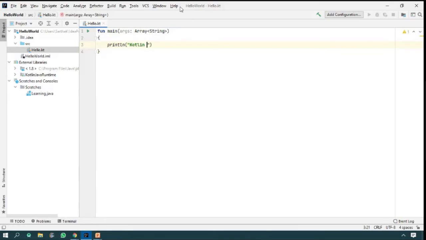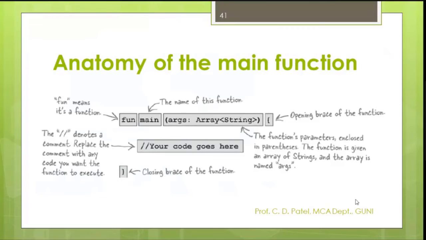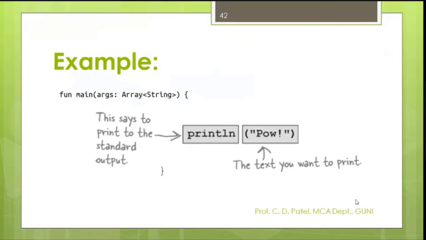In the body, you may write print or println to display Kotlin bootcamp. It is ready. Now it is ready. Have you written this code? Then let me explain how to run it. So this is your output. As you can see here, the message is printed by println using your standard output screen.